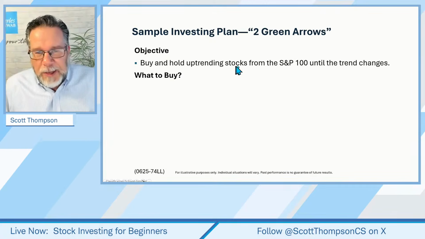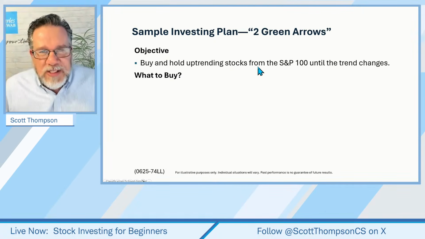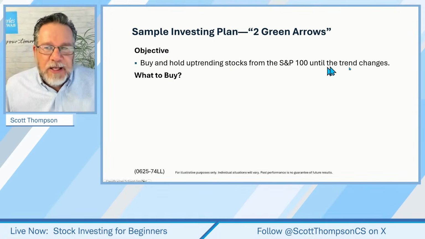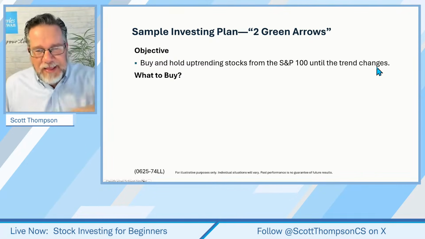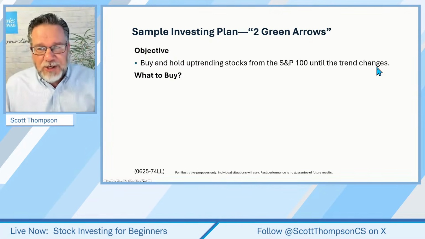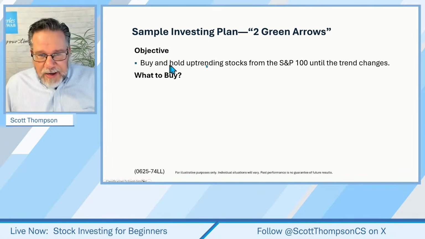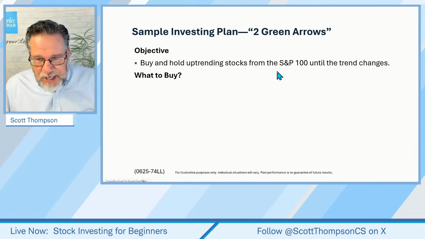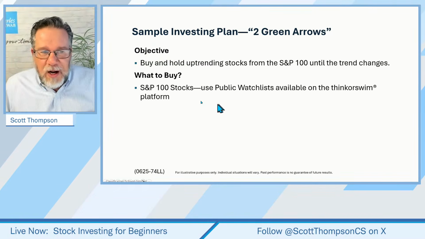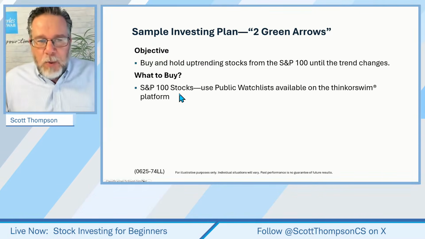We're going to buy and hold uptrending stock until when? Okay, what's the exit for this plan? Well, until the trend changes. Okay, we'll get into that in just a minute of what that constitutes. But now our objective is to buy and hold uptrending stocks. What we're going to trade for now is the S&P 100.